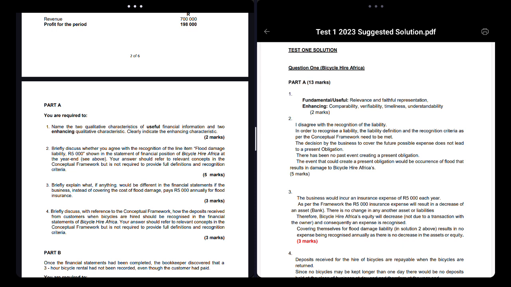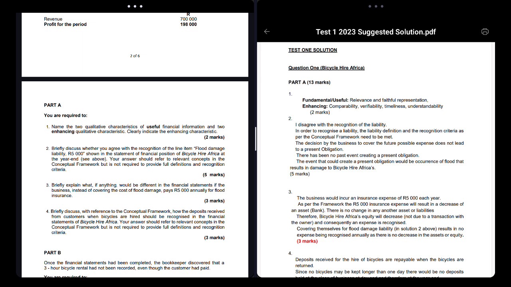There are three things that fall under recognition: the definition, the probability of future inflows, and the third one, a reliable estimate, where you can measure it at a price. We're doing a recognition question after this, so you'll know what I mean. But right now they don't want all that, they want something simple and very concise.